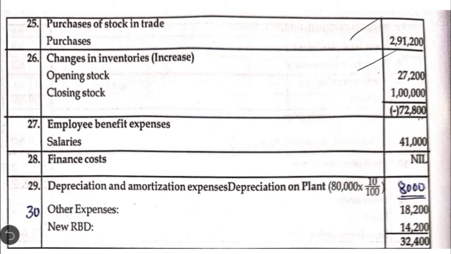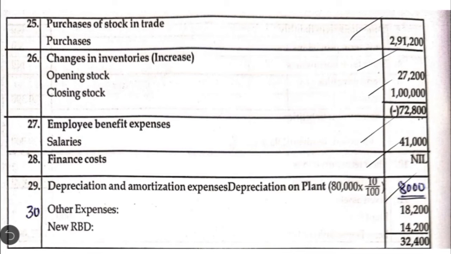Then 26 is changes in the inventories. First we write the opening stock, then we deduct the closing stock. The balance is negative, which is 72,800. Then we have note number 27, that is employee benefit expenses amounting to 41,000. Then 28, finance cost, in this case it is nil. Then 29 is depreciation and amortization expenses. Here we are going to show depreciation charged on the plant to the extent of 10% on the book value of 80,000. The depreciation amount comes to 8,000. There are no other items.